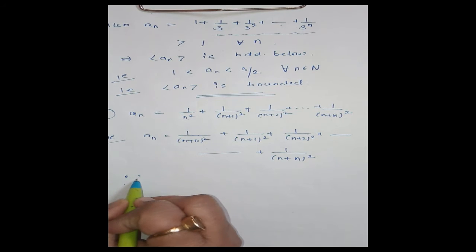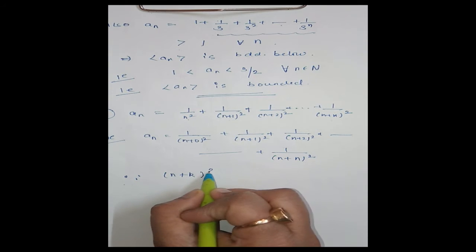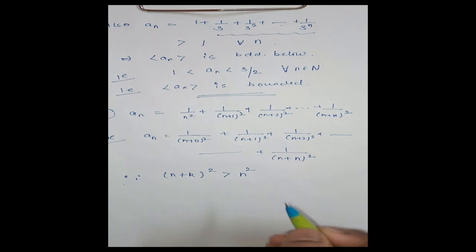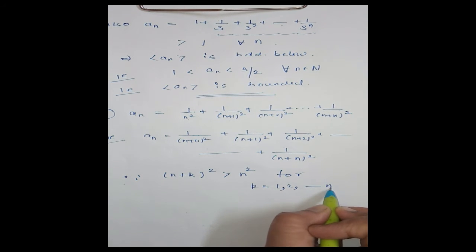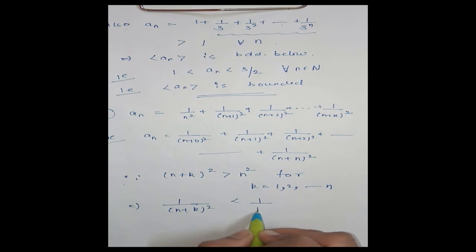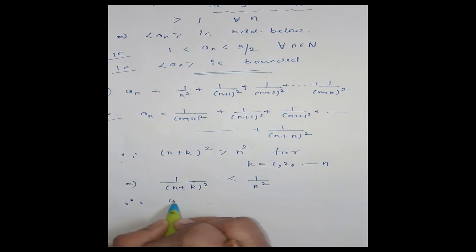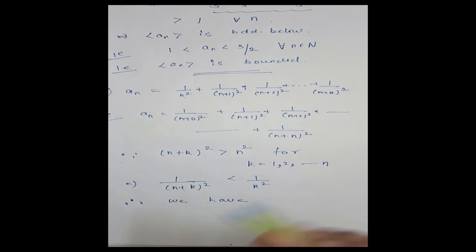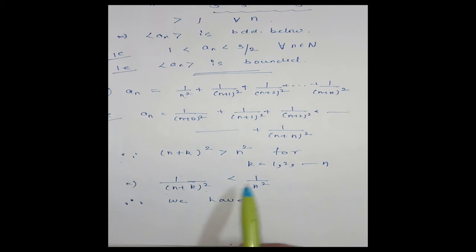Now since n plus k whole square is greater than n square for k equal to 1, 2 up to n, this means 1 upon n plus k whole square will be less than 1 by n square.